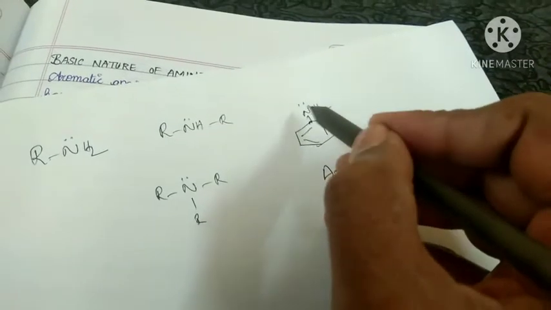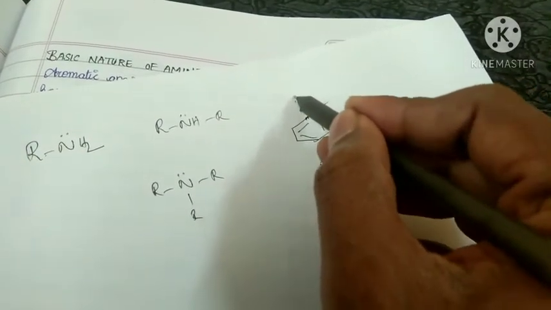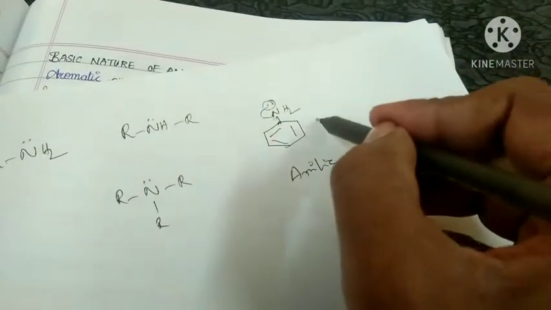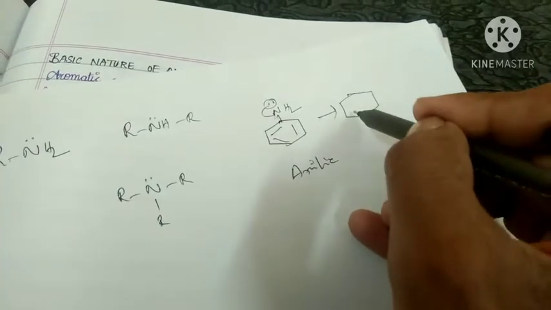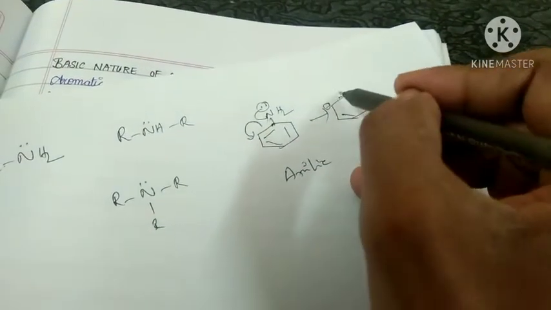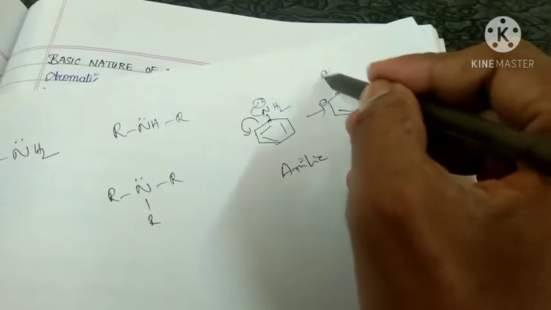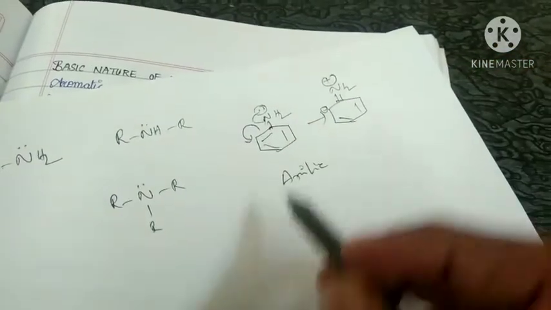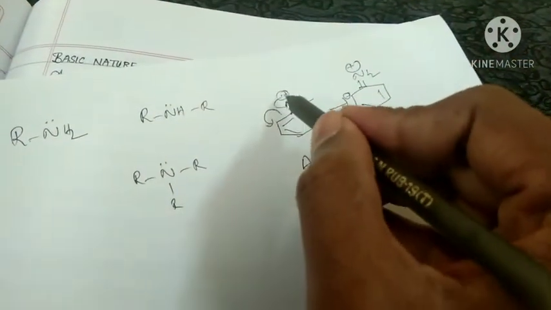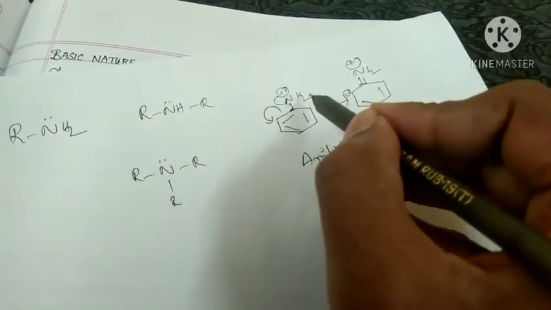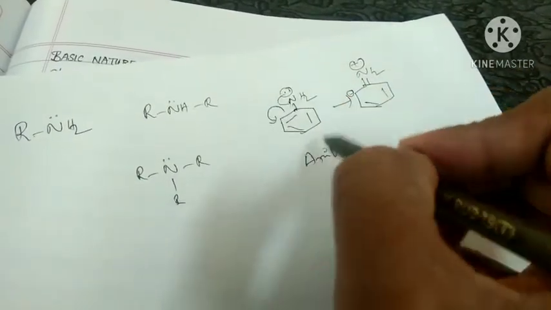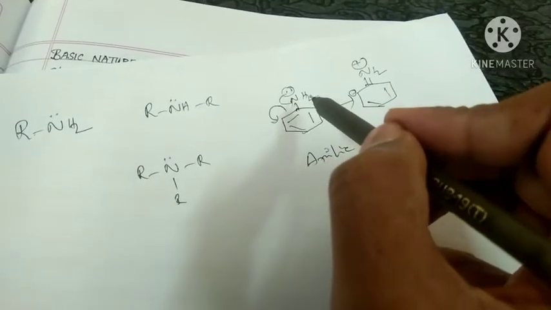Next, in this case, these lone pair of electrons are involved in resonance structures. So aniline can exhibit resonance structures by delocalizing those lone pair of electrons. Then this bond transfers to this carbon atom. Then here a negative charge appears, here a positive charge appears, because this nitrogen loses the lone pair of electrons. Again, this compound can exhibit one more resonance structure. So what is our point here? These lone pair of electrons are not free in aromatic amines, because they are involved in resonance structures.